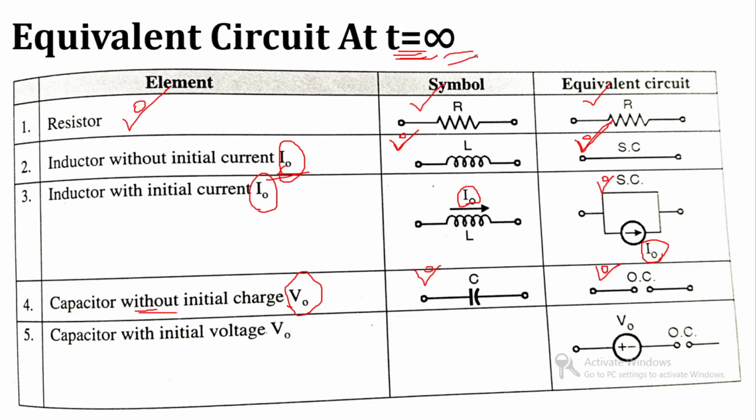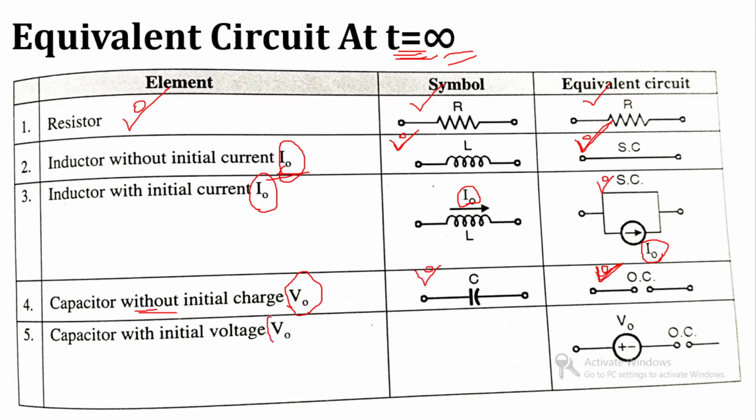It will take charge from the voltage source and charge itself, and after charging it will become an open circuit. Clear? So for a long time, if an uncharged capacitor is in a network, it will charge itself and become an open circuit.